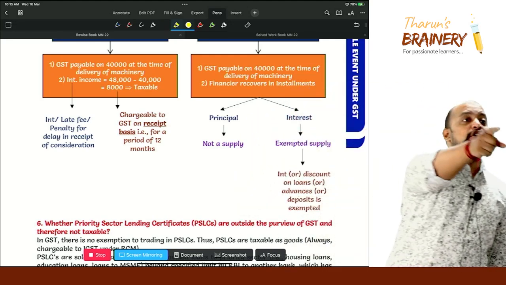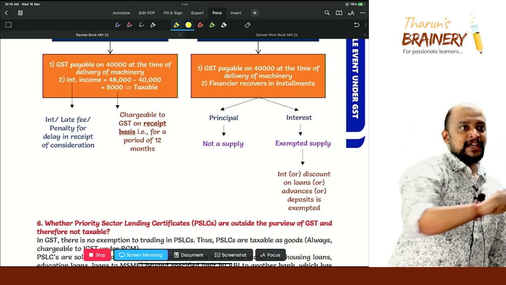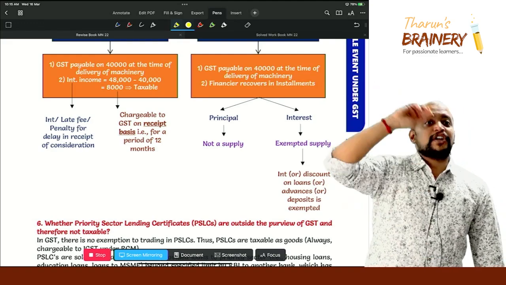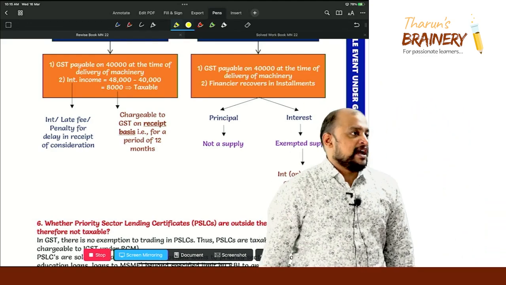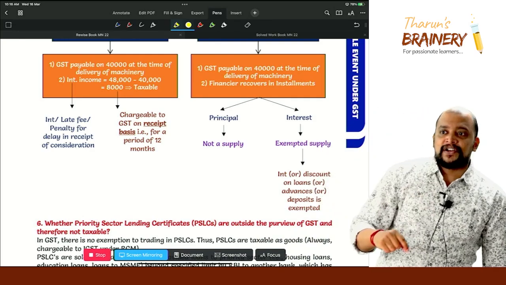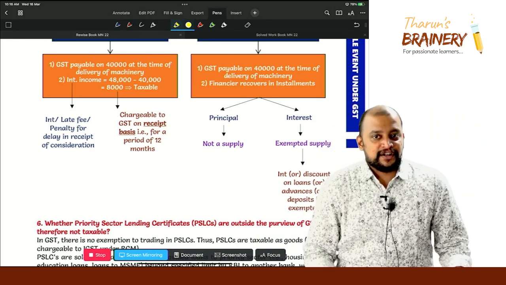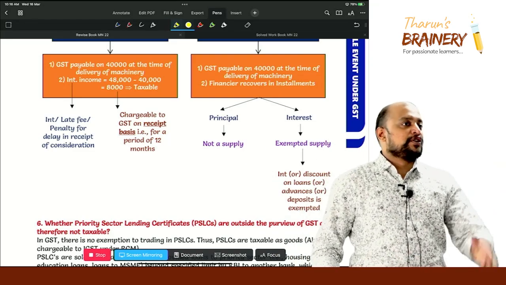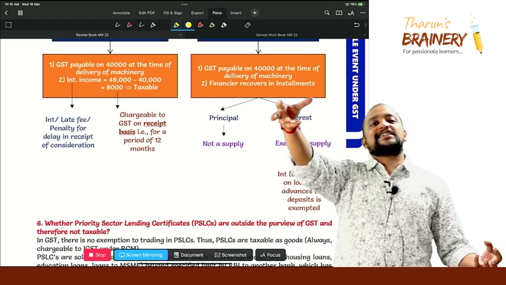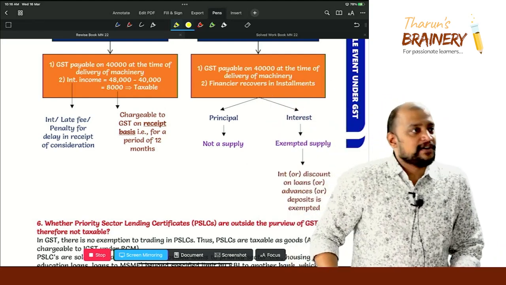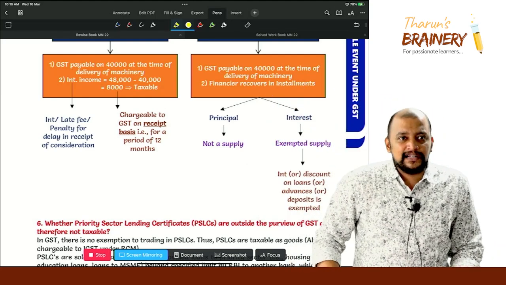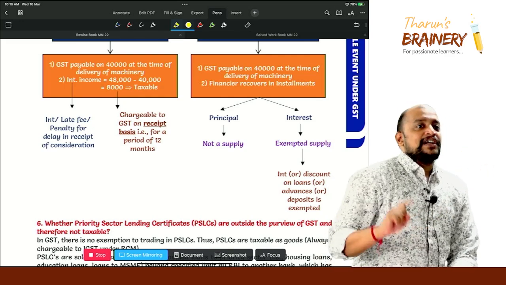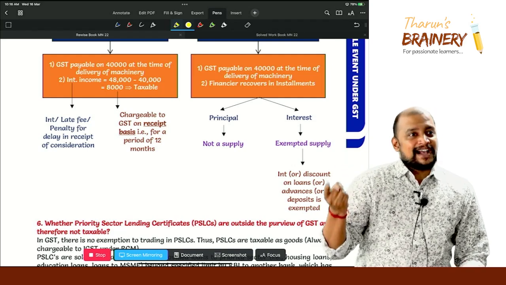If for the same amount you take a consumer durable loan, there are a lot of financiers who will be sitting inside that mobile shop. If you take a consumer durable loan from them, they will also be collecting some interest, but that interest will be exempted. So your total cost will come down compared to purchasing from a credit card and converting into EMI. Understood? Got the clarity? Same reason. So interest on credit cards will be taxable.